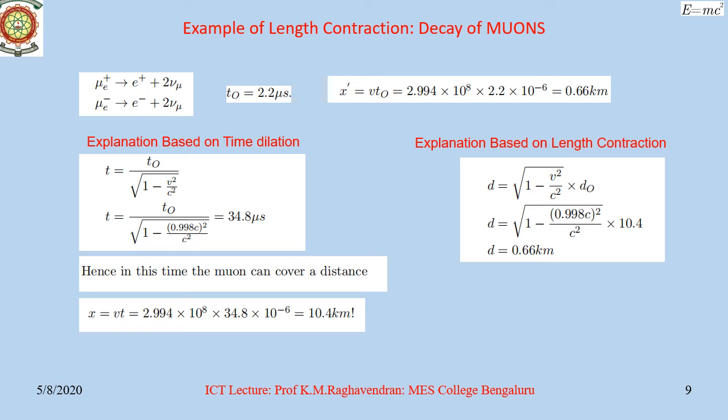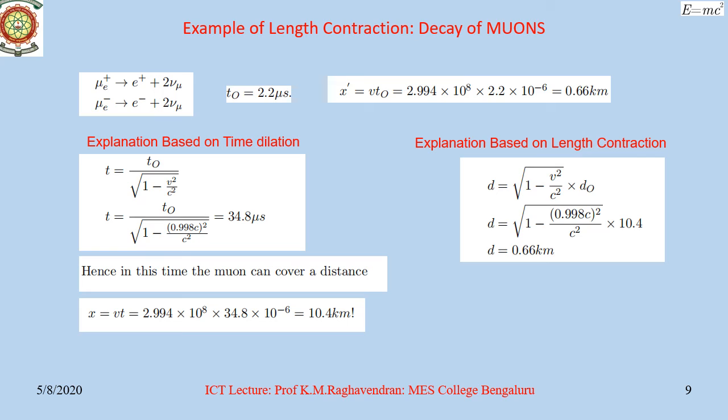So, in this lifetime, the muon can cover a distance given by x equal to vt. Substituting for v and t, we obtain, lo and behold, 10.4 kilometers. Hence, the muons hurtling down towards us at a speed of 0.998c have their lifetime dilated in our frame.